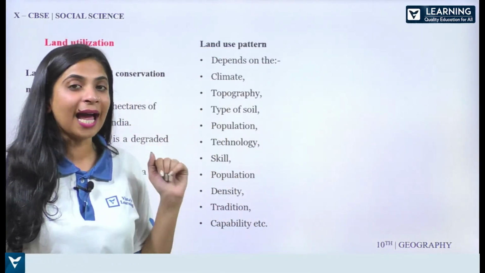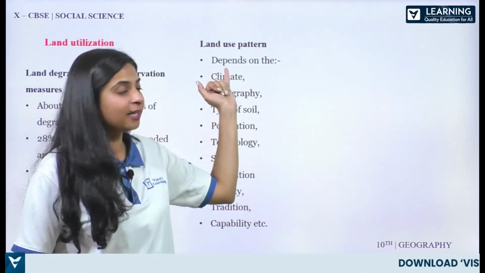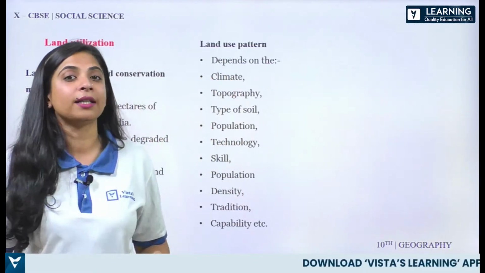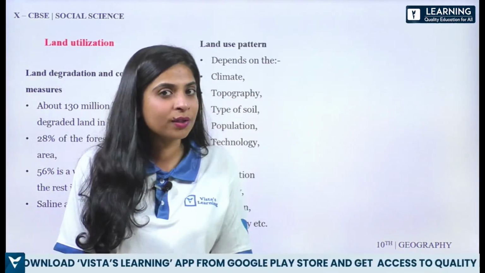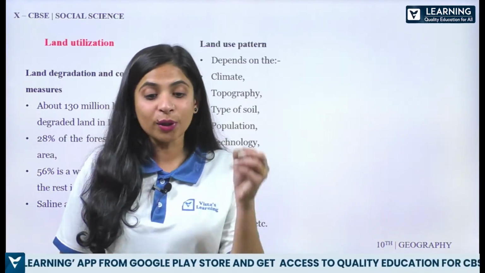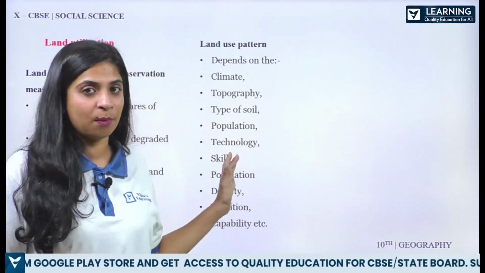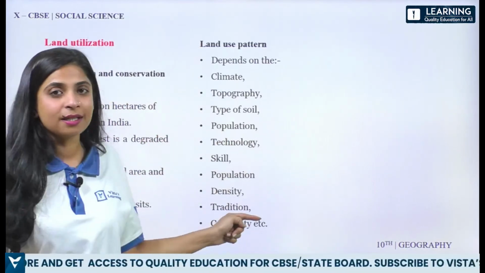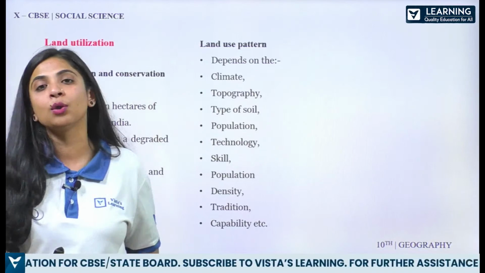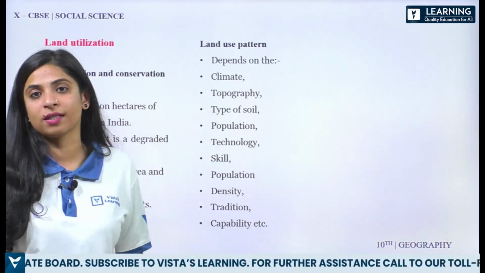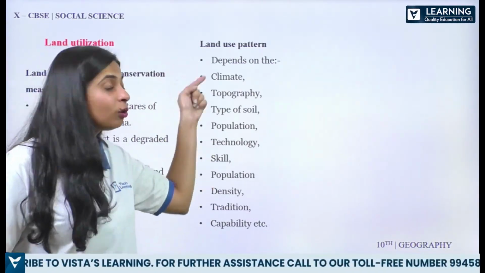So with that, let's now understand more about land utilization, and with that, the topic is land use pattern. कि land use pattern क्या है? तो land use pattern किस किस चीज़ों पे depend करता है ना? This can be a question. When I was in my 10th class, this was the only syllabus. I've also done my 10th from CBSE. तो ये क्वेश्चन I still remember it came, all right. So if you know these points, इस पॉइंट को अगर आप एक आंसर में फ्रेम करना चाहो, definitely you can frame full page, 2 pages, all right. Just that you need to know these terms.